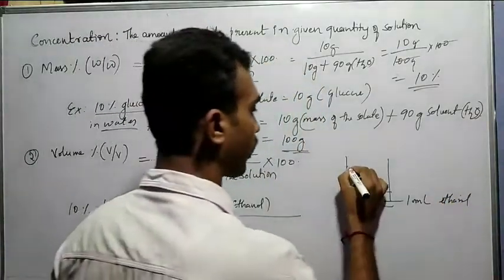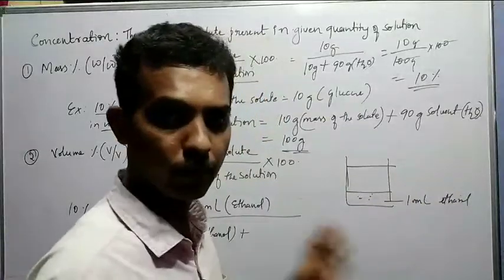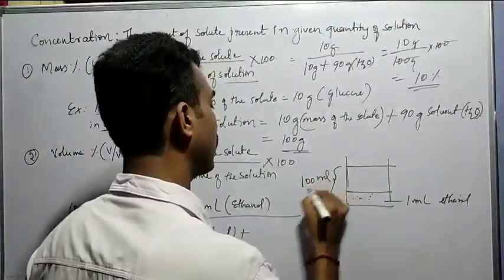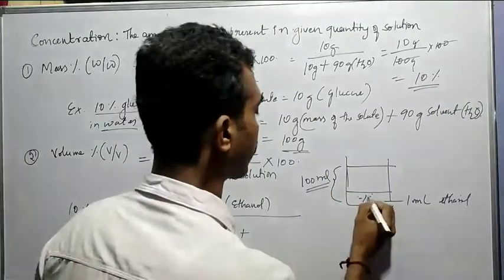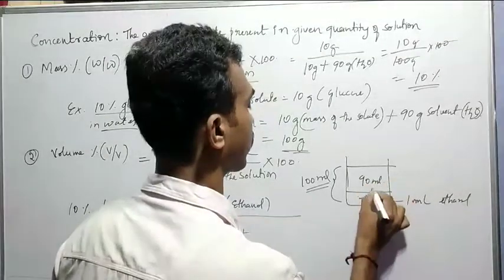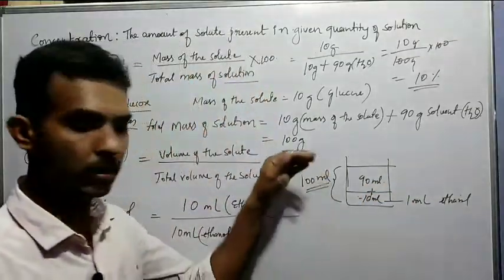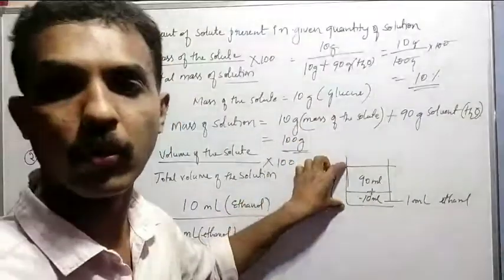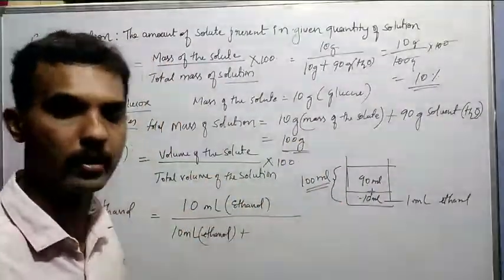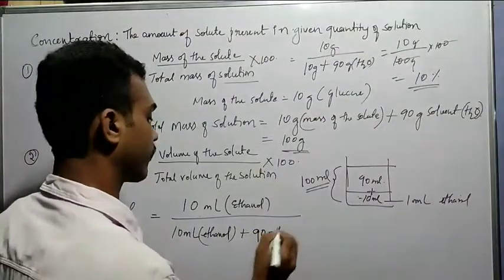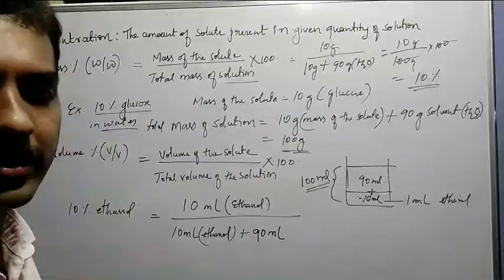So I have to make 100 ml total. I have to make the total 100 ml. If there is 10 ml here, how much more should I add? So 90 ml I have to add. So I have to add solvent to it in such a manner that the total volume of the solution is equal to 100 ml, right? So now I have to add 90 ml here. I don't know whether it is exactly 90 ml or not.